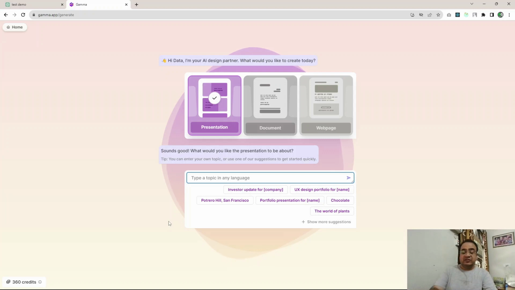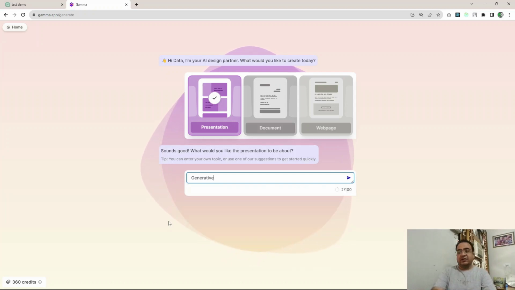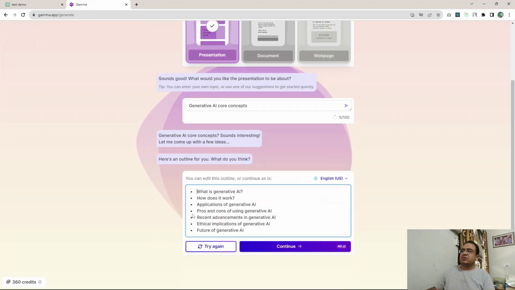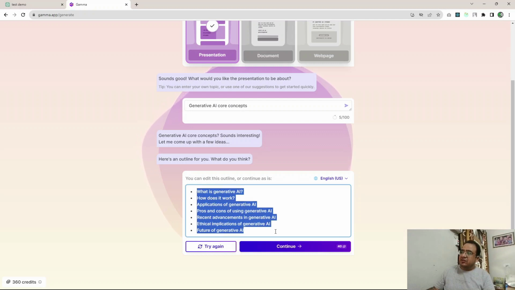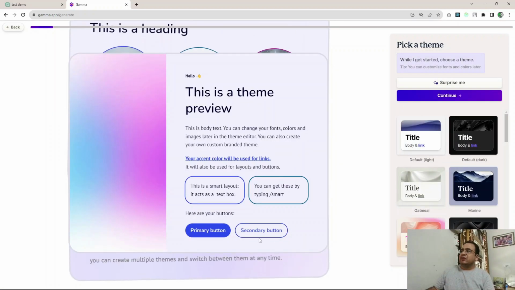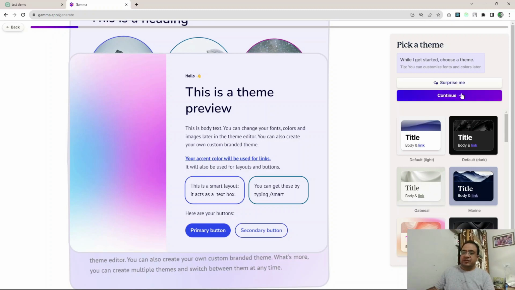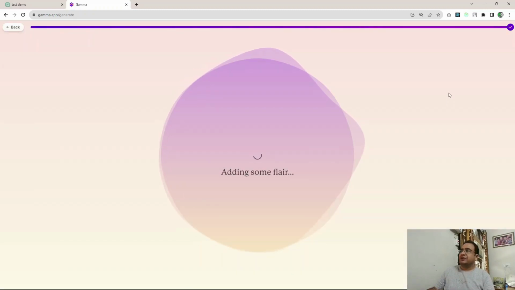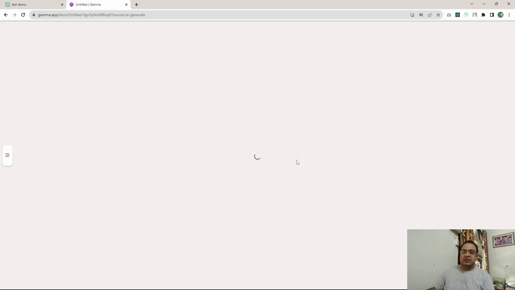Type a topic. Let us say generative AI core concepts, right? So now these are the topics which it has listed for me, right? I can change it, and then if I press continue, it will try to generate the output, right? So here on the right hand side, if I press continue, it will start generating all those things with the help of a large language model running in the background.